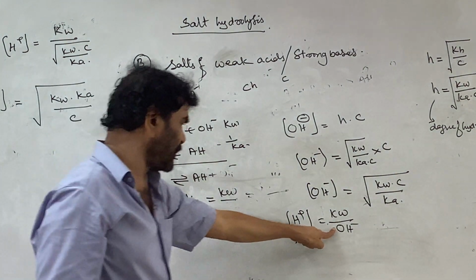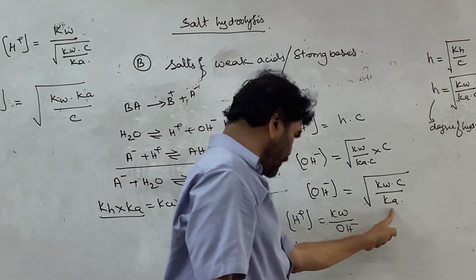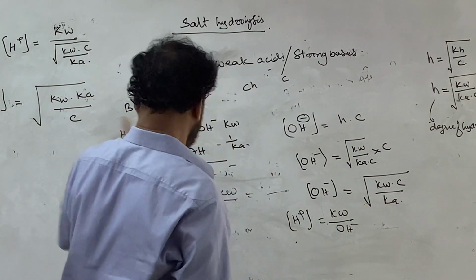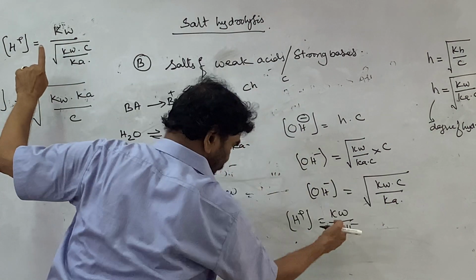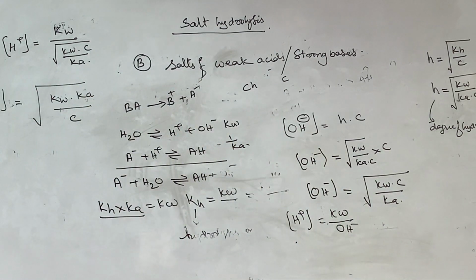The OH ion concentration derived for the salt solution is this, and this value is substituted. After simplification, this is the updated equation.